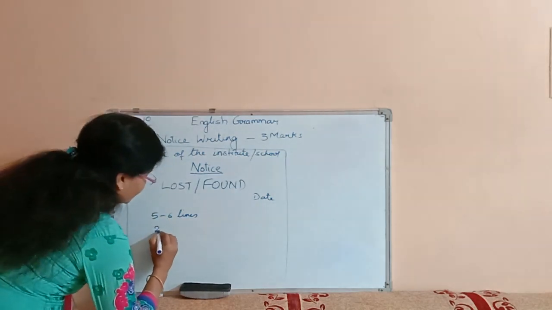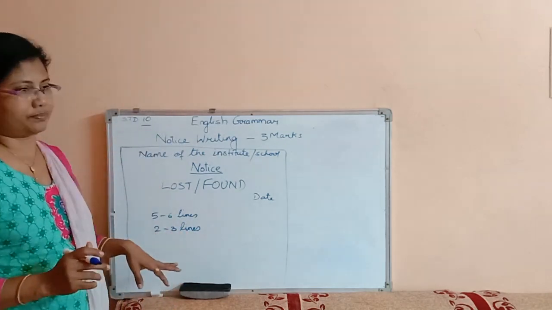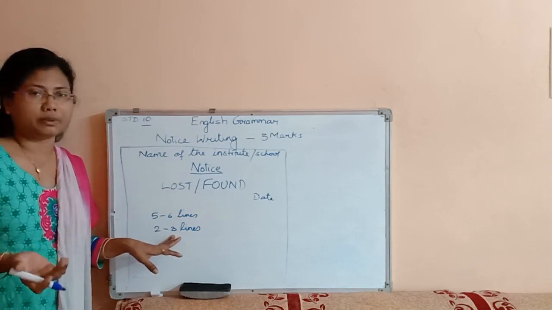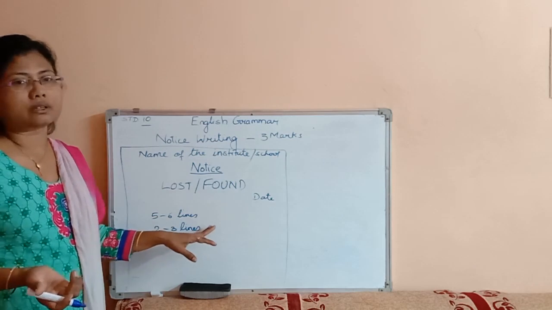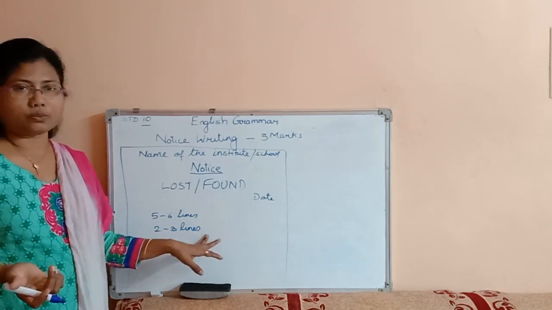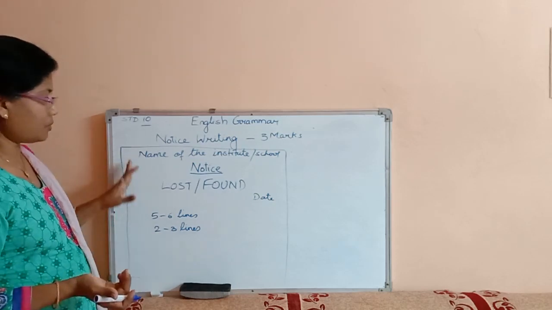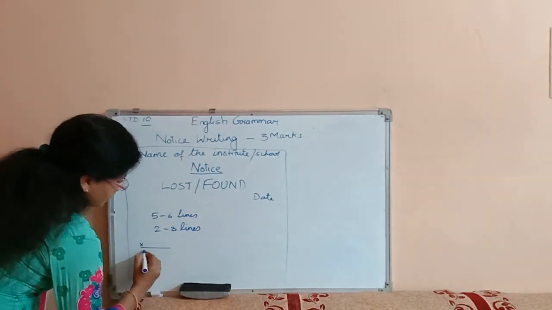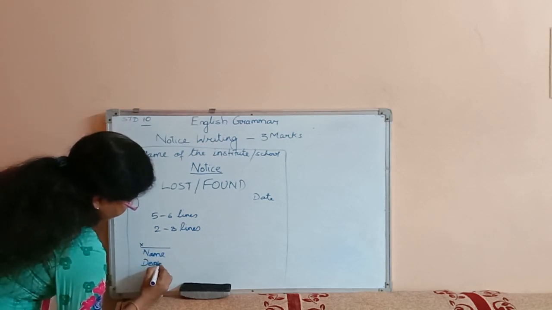It can be in 2 to 3 lines: to whom the person should contact if they find the thing, and what reward they will get. Both cases, reward can be asked or reward can be given. You can also give the name of the person to be contacted, the contact number, mobile number. Then the person who is writing the notice, their signature must be here, then the name, then the designation.